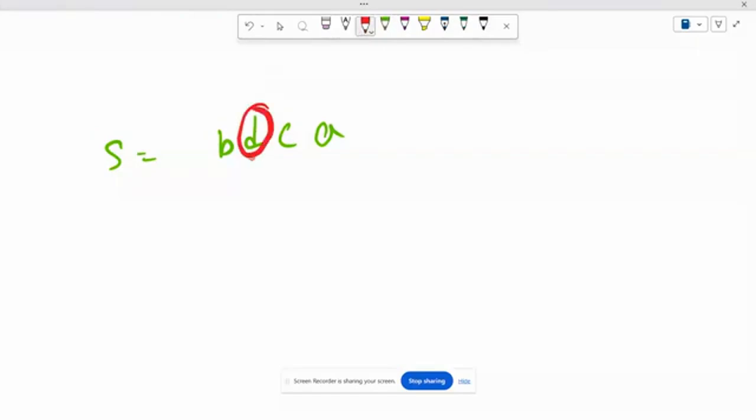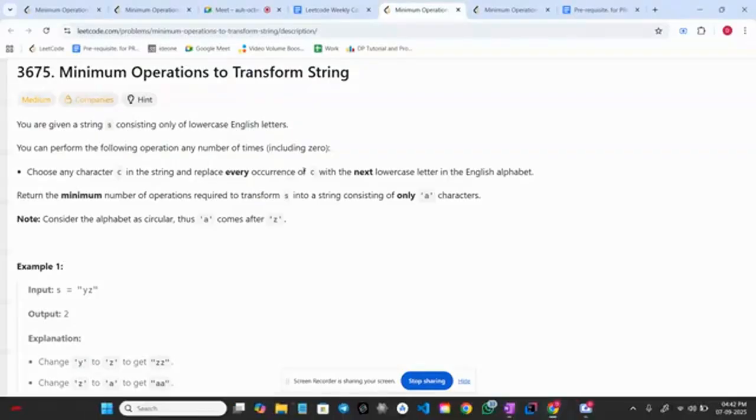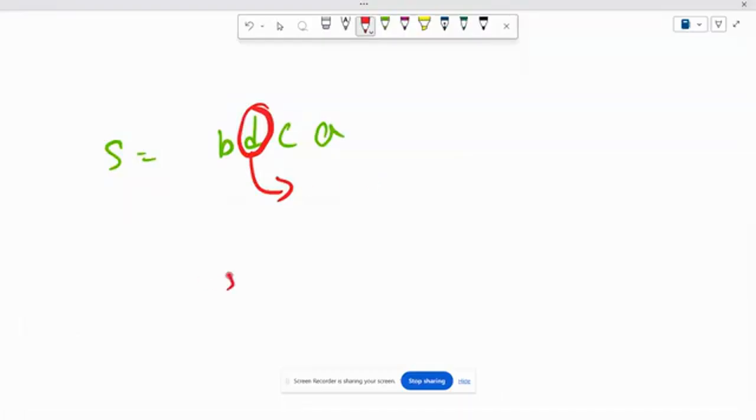Let's say I choose this D. I can replace this D with the next lowercase letter in the English alphabet. That means in A, B, C, D, E, F, G.